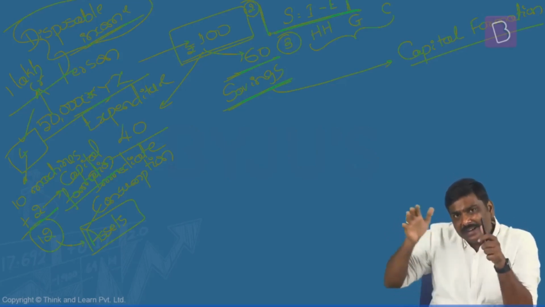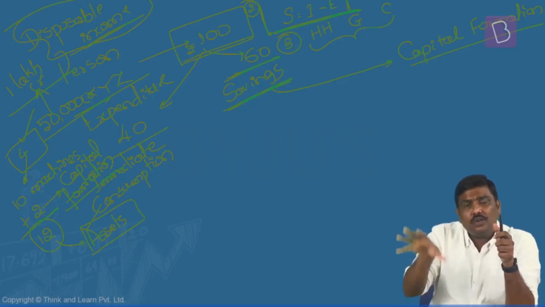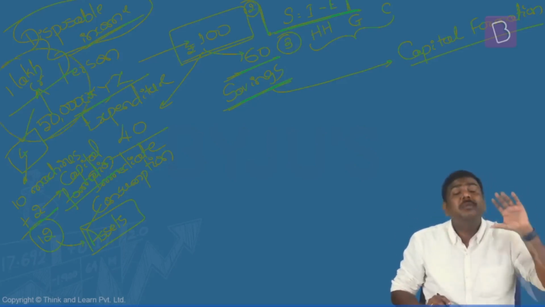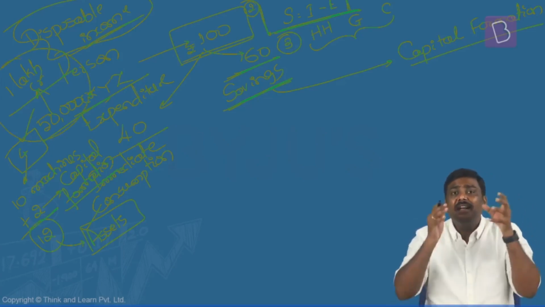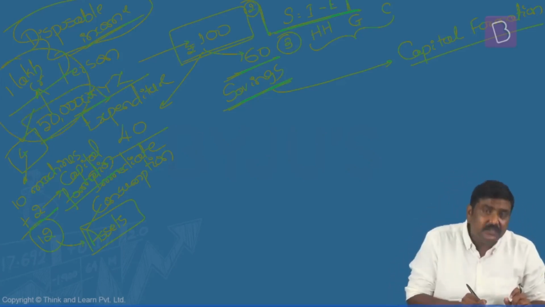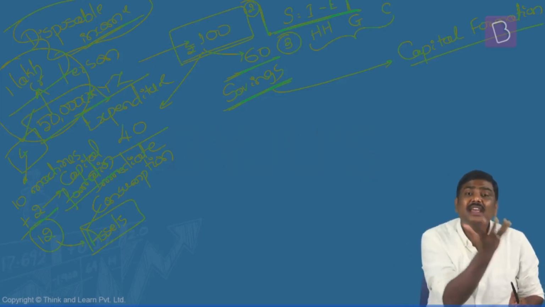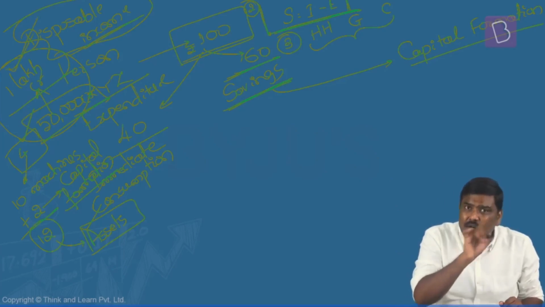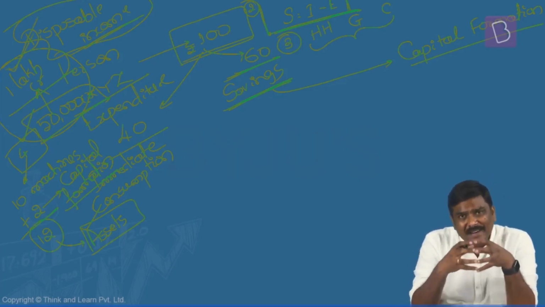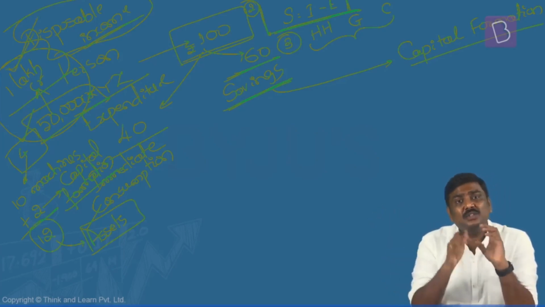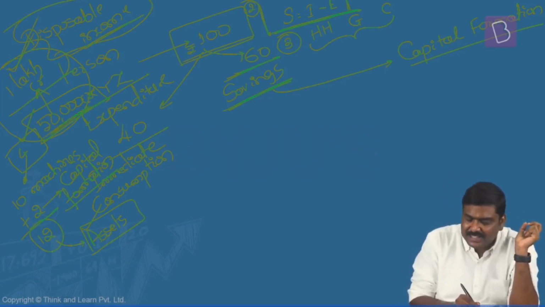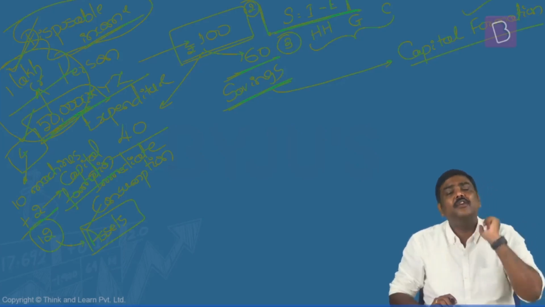So whenever I've added this 50,000 crore worth of assets, the total value of the assets in the economy will increase. But when I say capital formation, it refers to these assets which are getting added to the existing pool of assets. Existing assets were worth 1 lakh crore rupees. To this 1 lakh crore rupees, I've added assets worth 50,000 crore rupees. This 50,000 crore rupees is essentially the idea of capital formation.